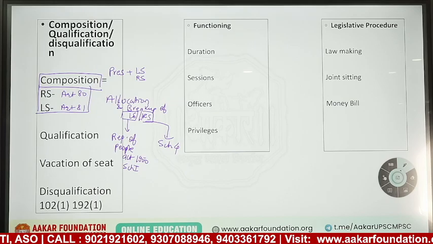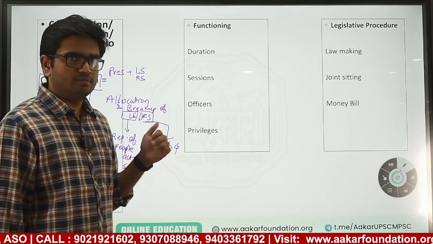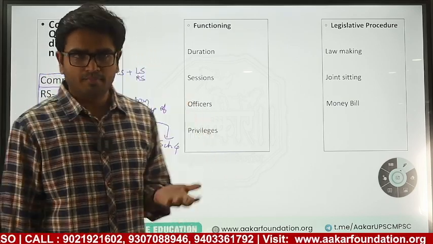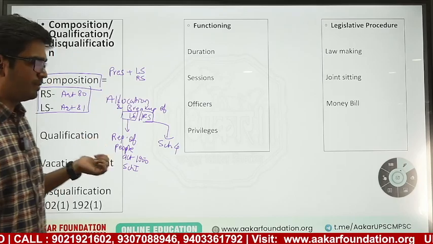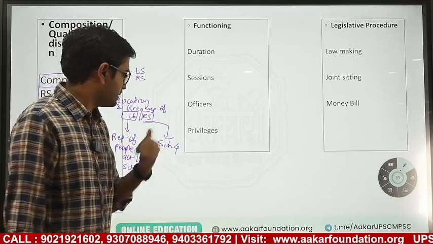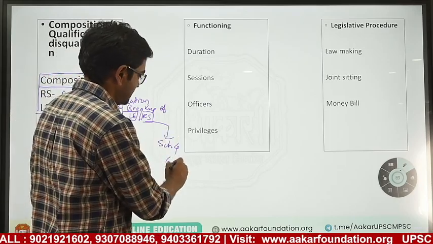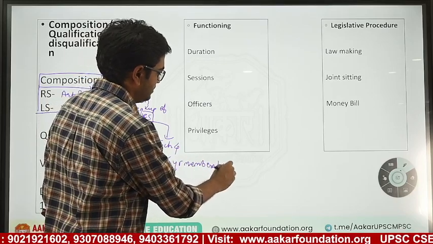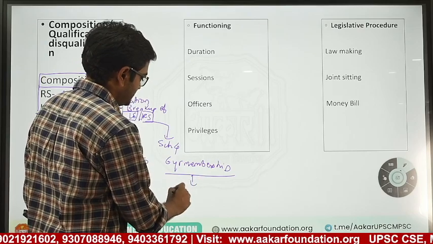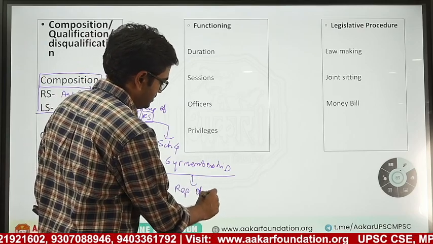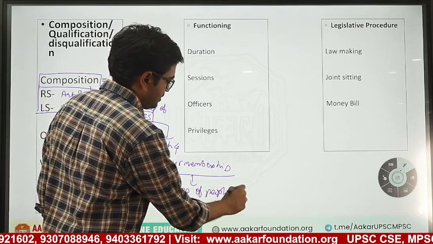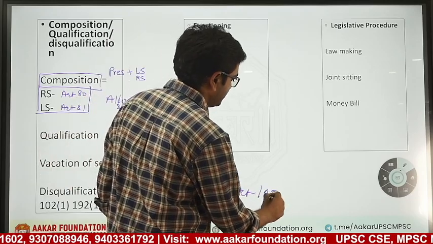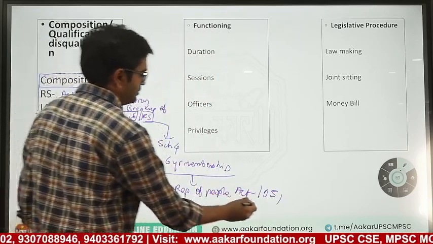As we all know, Lok Sabha is a house which can be dissolved. Rajya Sabha is a permanent house; one-third of members retire after every 3 years. This 6-year membership is also mentioned in the Representation of People Act 1951. This is 1950, this is 1951.